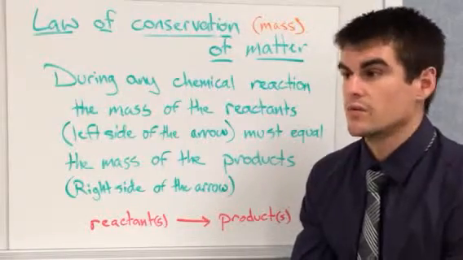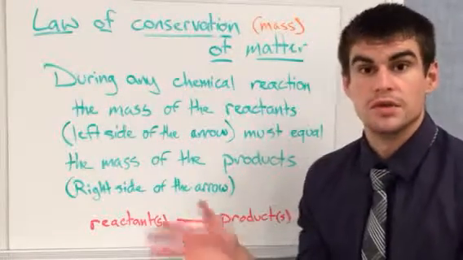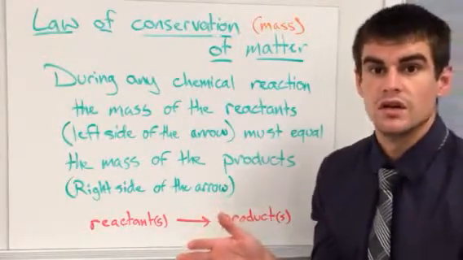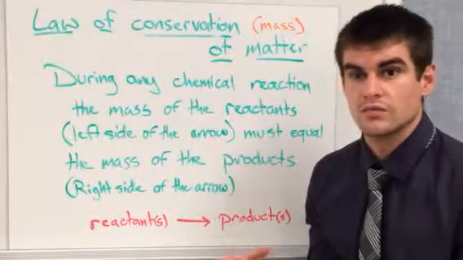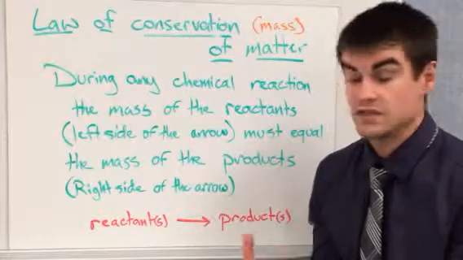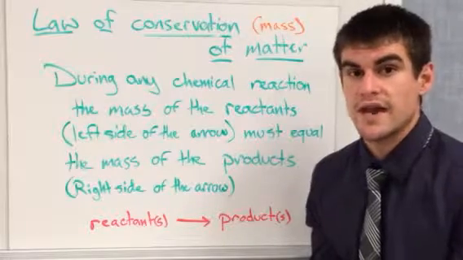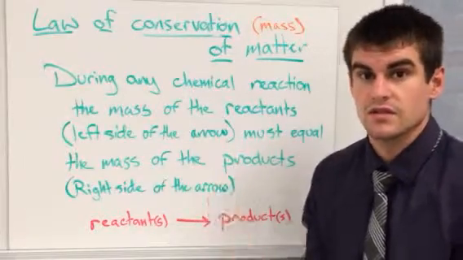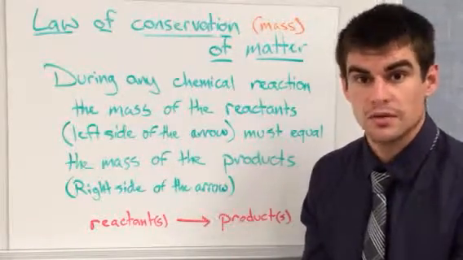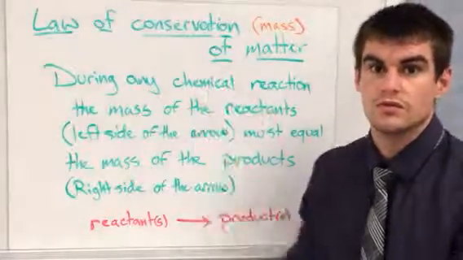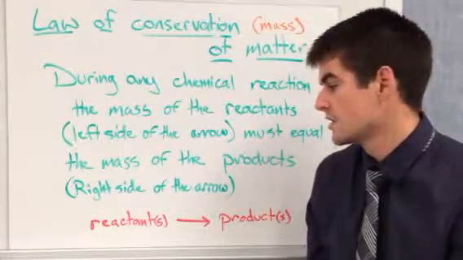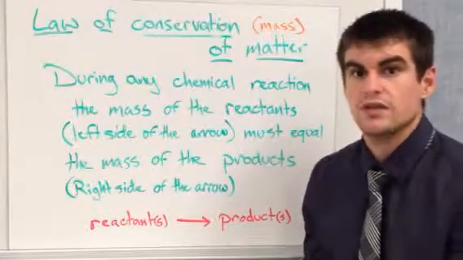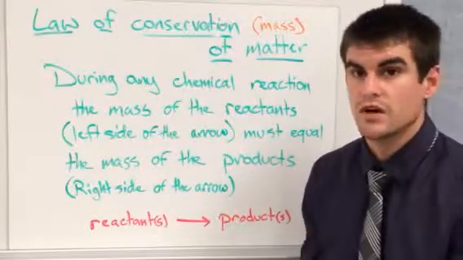You get to things like, well, what happens when you burn a block of wood? That wood probably, if it's a big chunk, pretty heavy. When you're done with it, when the fire's all gone, where did all that mass go? It has to go somewhere. There's a little bit left in that ash pile, but we were burning it, so it left as carbon dioxide gas. It left as water vapor, maybe even some soot went into the air, as well as some of that other ash. So it is accounted for. It doesn't look like it. So even something like that can be explained using the law of conservation of mass.